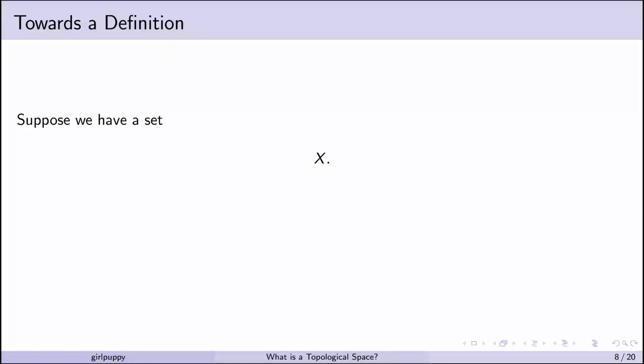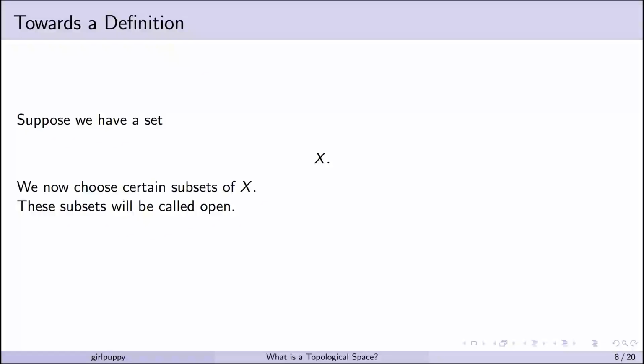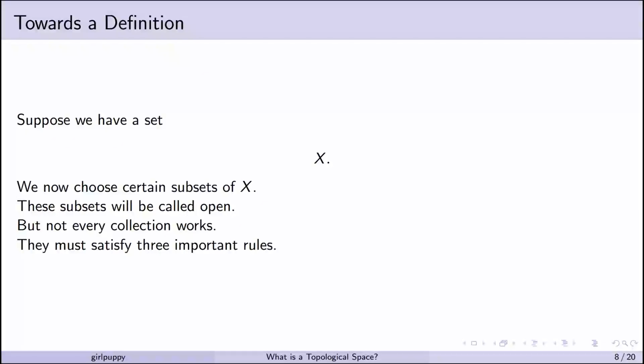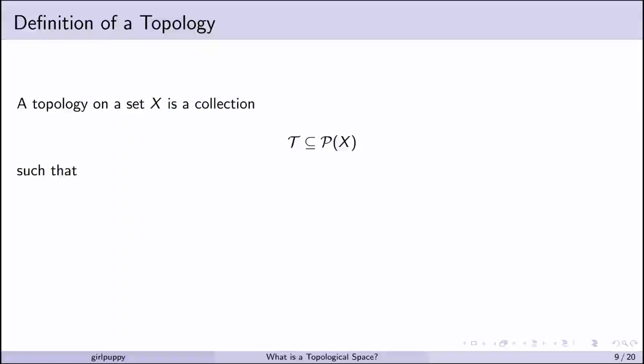Suppose we have a set X. We now choose certain subsets of X. These subsets will be called open. But not every collection works. They must satisfy three important rules.